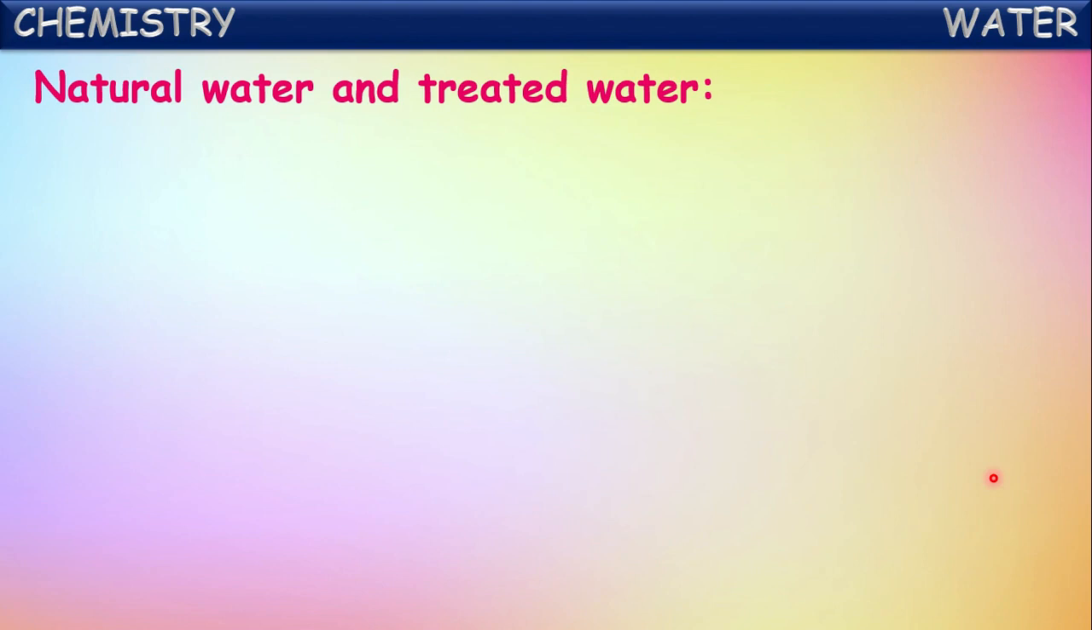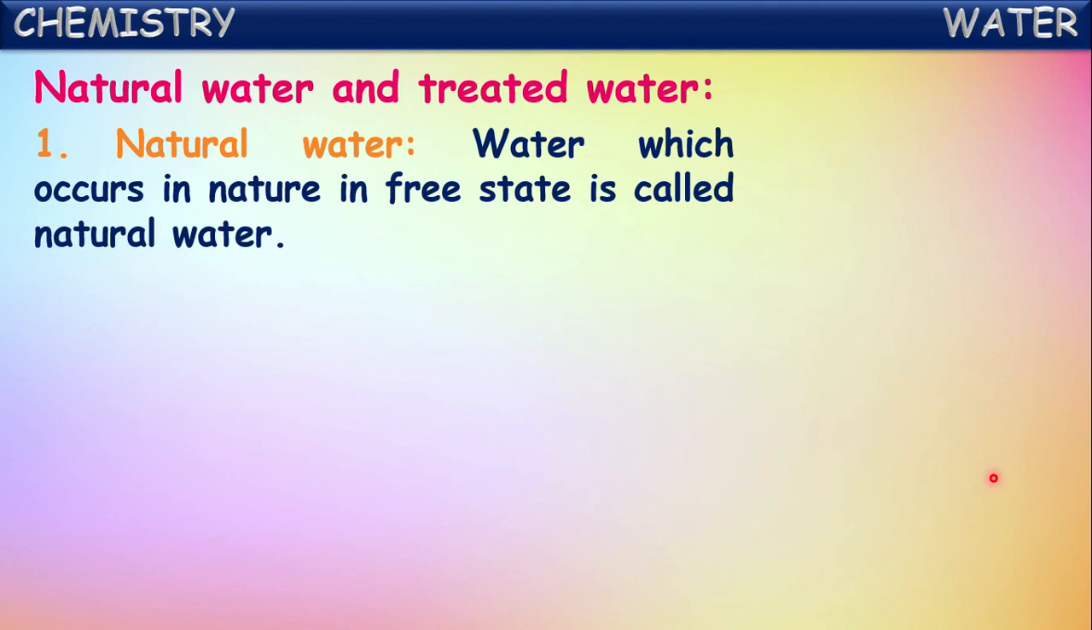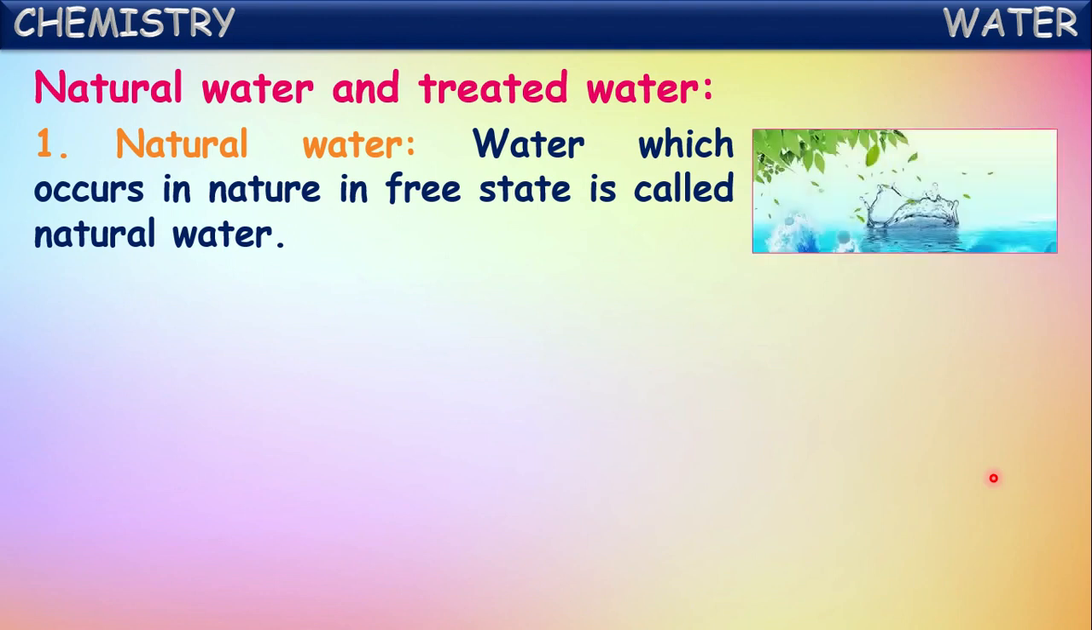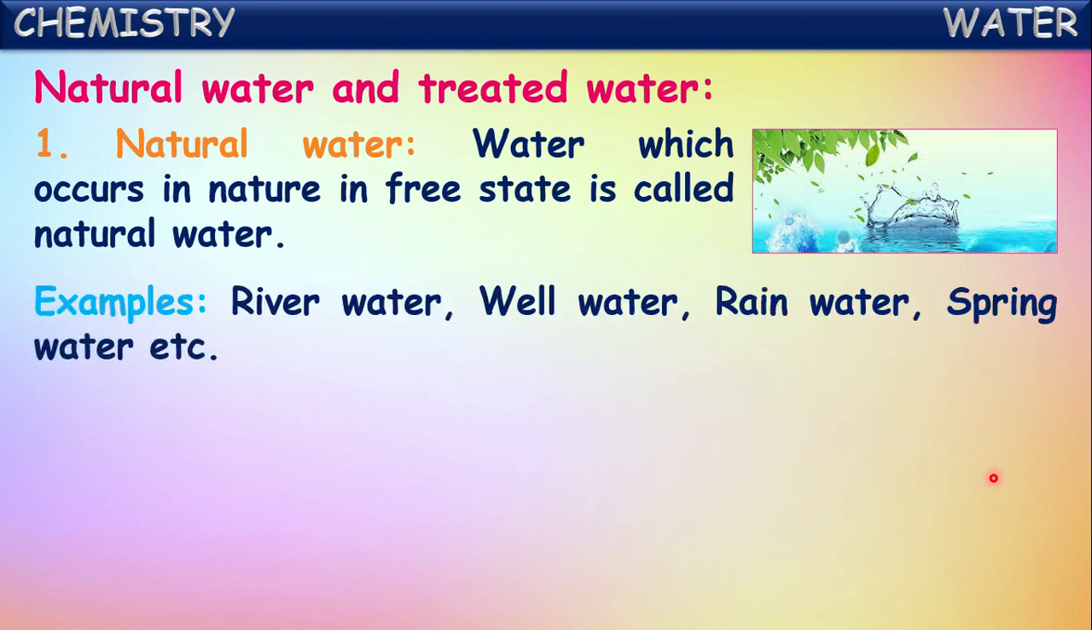Now let us see about natural water and treated water. Natural water means the water which occurs in nature in a free state. Examples of natural water are river water, well water, rainwater, spring water, etc. These are different forms of water which exist in nature naturally. So these are called natural water.